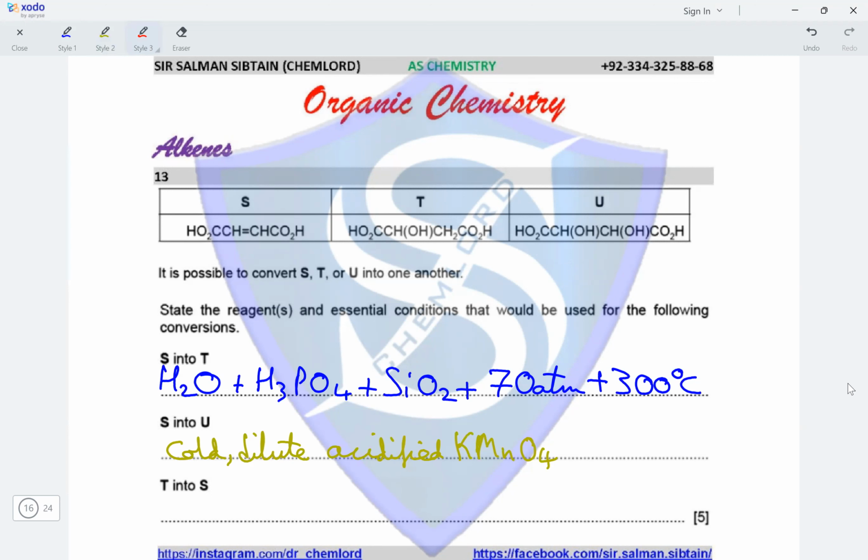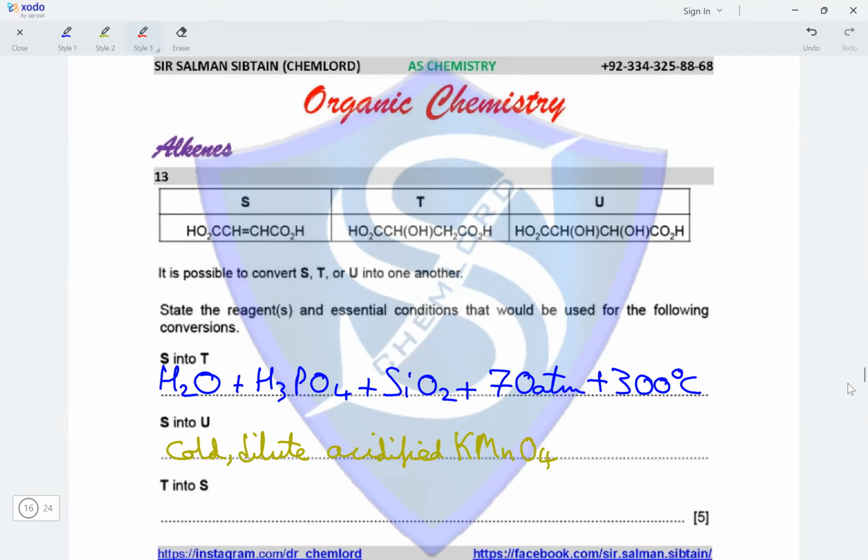Then we have conversion of T into S. So T contains two carboxyl groups and an OH group, while S contains two carboxyl groups and a double bond. So conversion of T to S is dehydration, and dehydration requires two different conditions. Any one can be used to carry out dehydration.